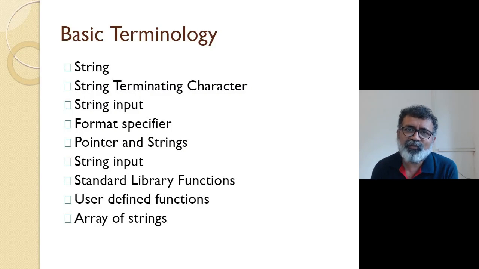What is the standard input? Keyboard. So whatever has come from the standard input, flush that. What happens when you press the enter key here? That enter key is inside this stdin, and we are telling it to flush that.